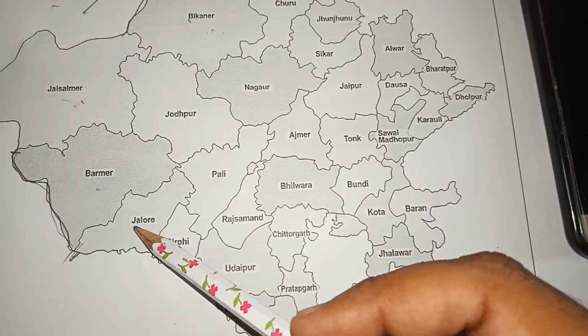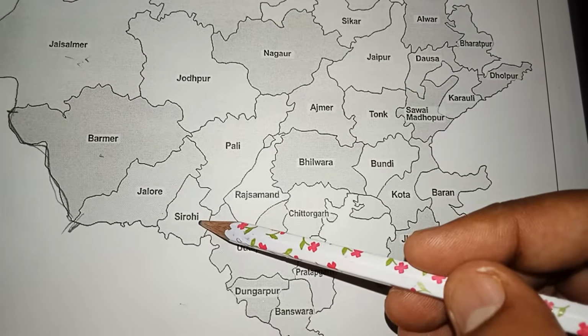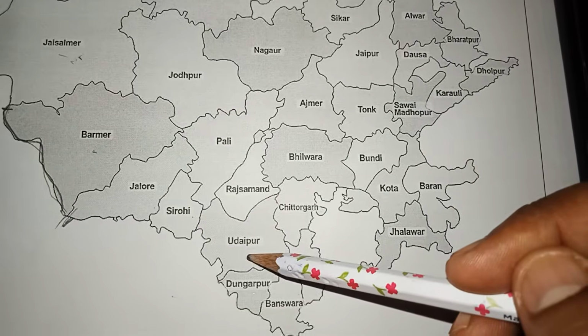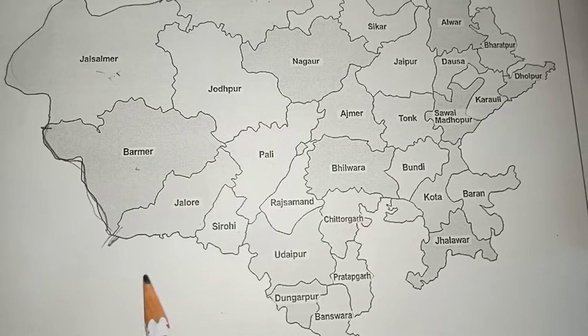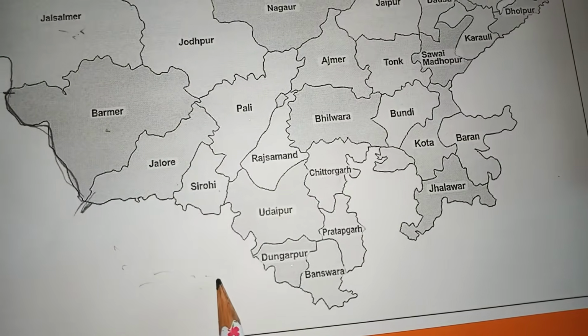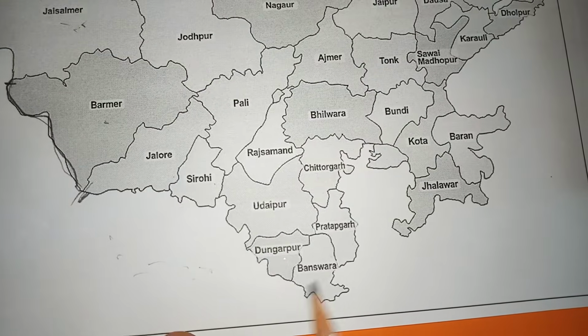After Jalore, you can see Sirohi and Udaipur. Here Jalore, Sirohi, and here is Gujarat. On this side Udaipur, then Dungarpur, Banswara,